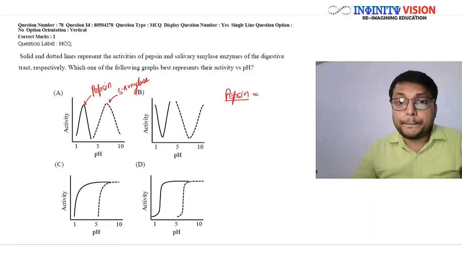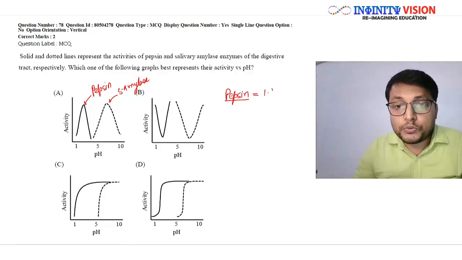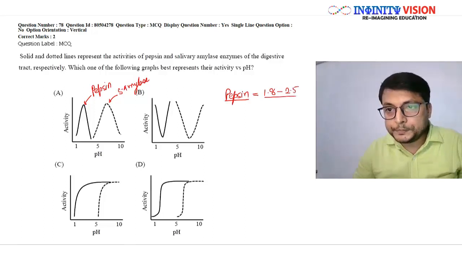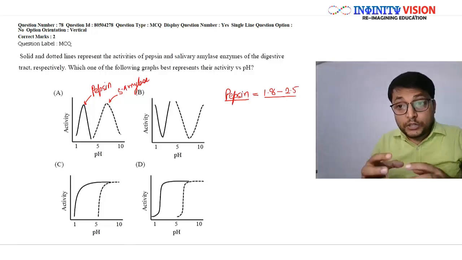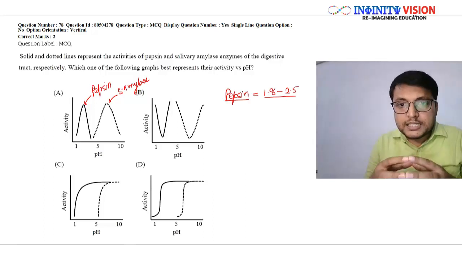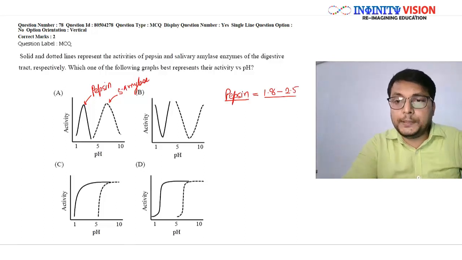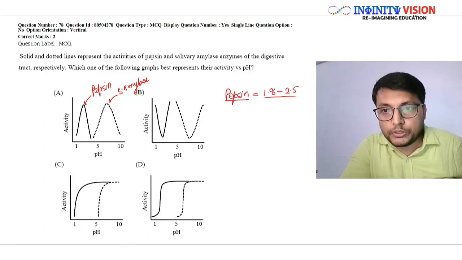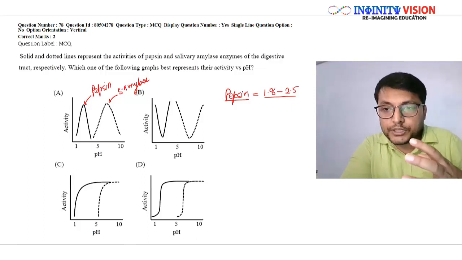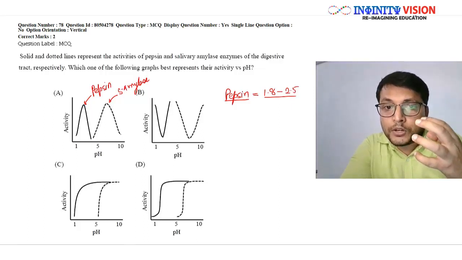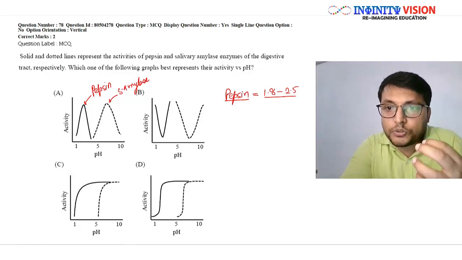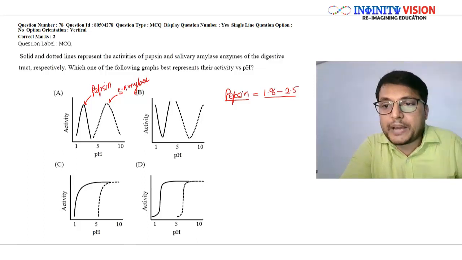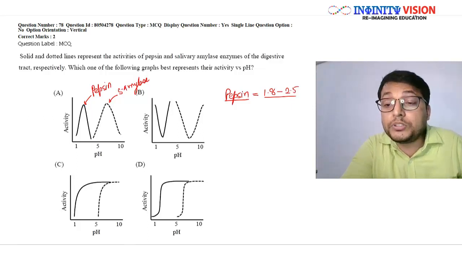Remember, the pH of gastric juice was around 1.8 to 2.5. Remember? Great. Now pepsin is such a proteolytic enzyme that acts only in acidic conditions. The optimum pH, the pH at which pepsin functions with its maximum capacity, is around 2.